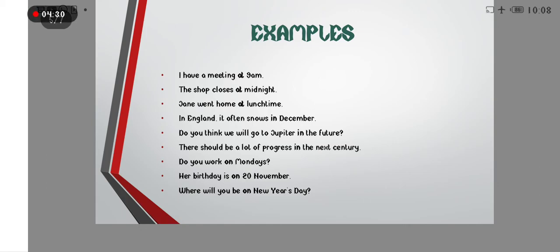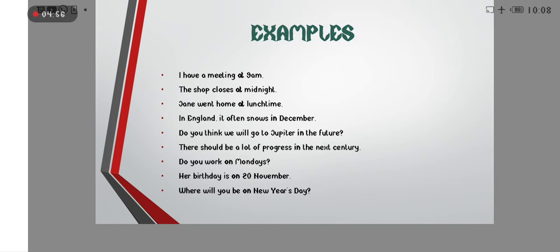Now examples: I have a meeting at 9 a.m. Here is a specific time, and for a specific time we use at. The shop closes at midnight. For midnight we use at because it's a specific time. Jane went home at lunchtime.